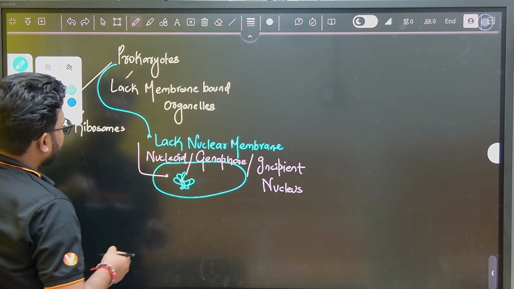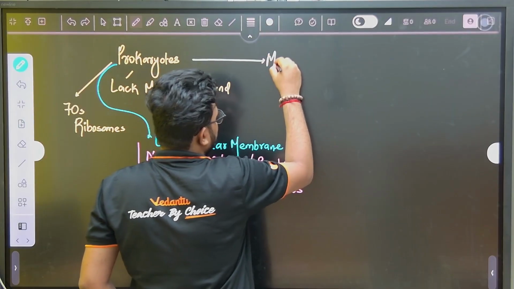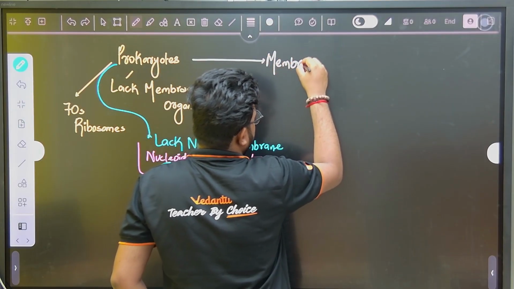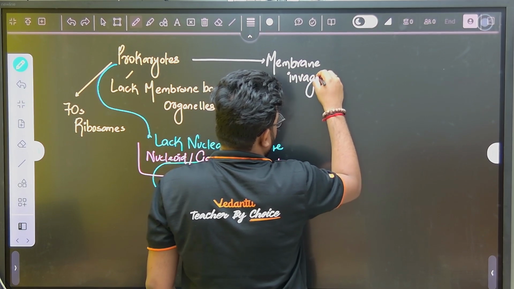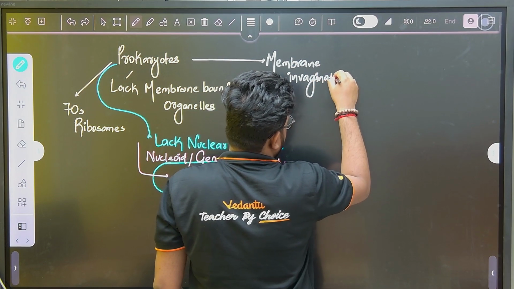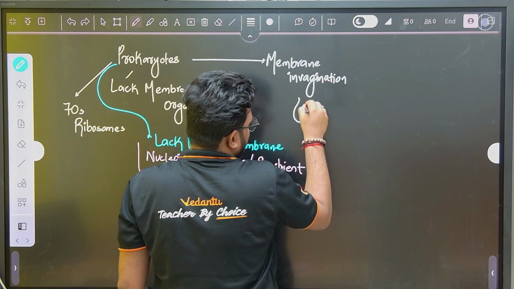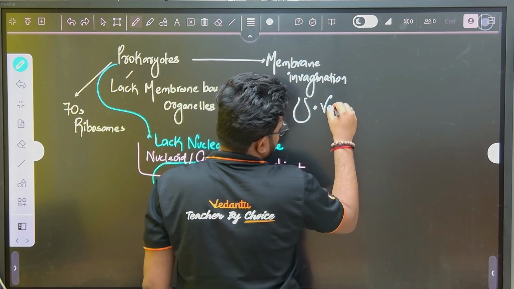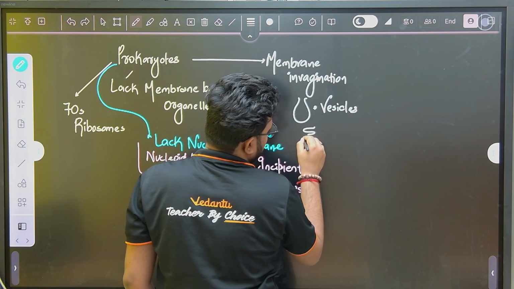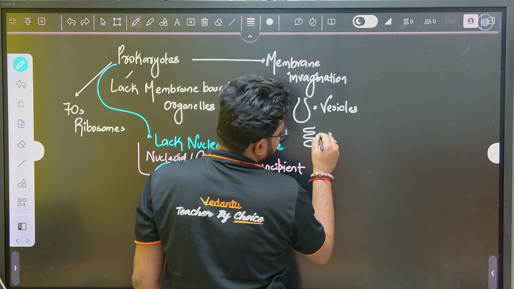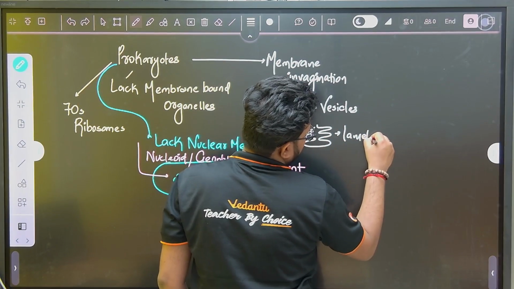Now if we talk about prokaryotes, they have some membrane invagination. This membrane invagination can be in terms of vesicles, or some plate-like structures. These plate-like structures are called lamellae.